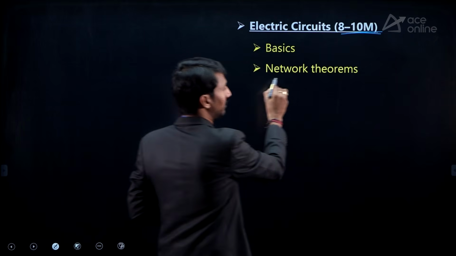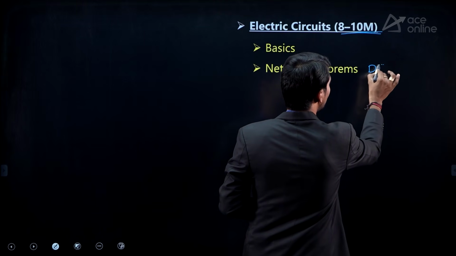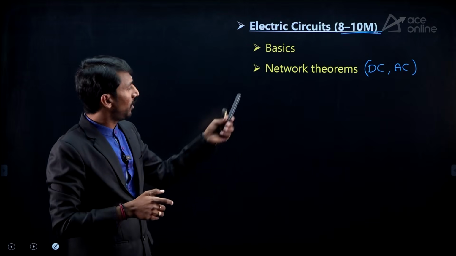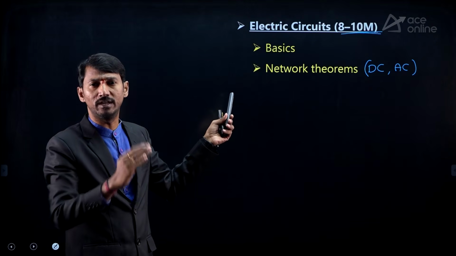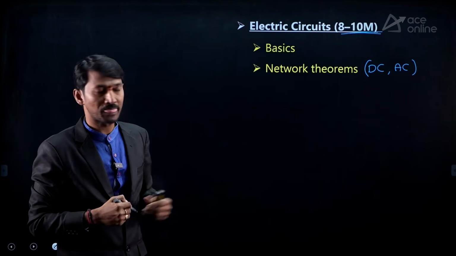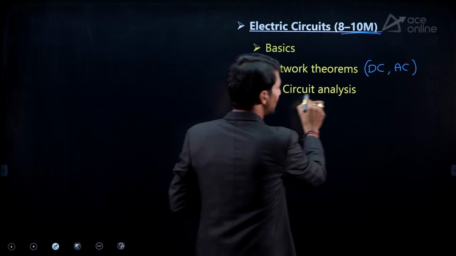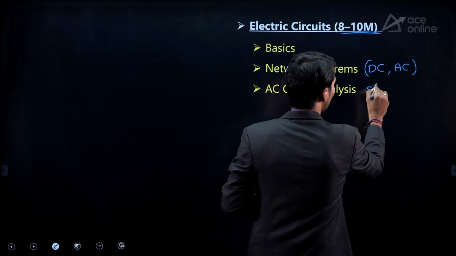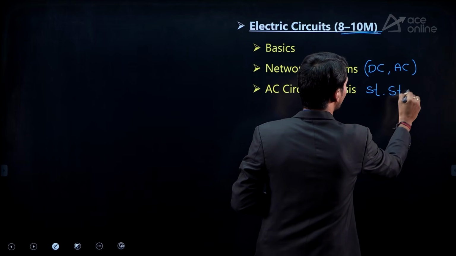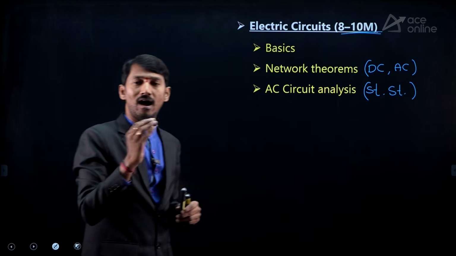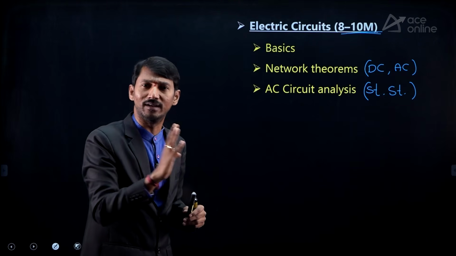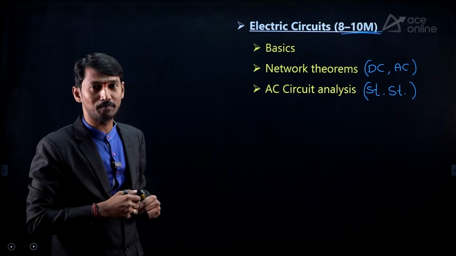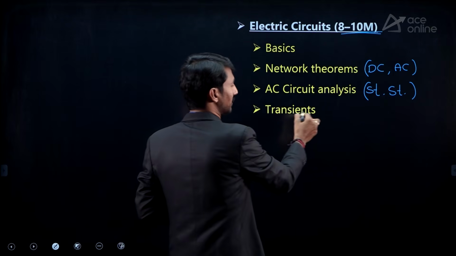After that, network theorems. In this, DC theorems are there, AC theorems are also there. If you follow this, here also approximately 2 to 3 marks or 1 or 2 marks may be there. And after that, AC circuit analysis, that is steady state analysis: RLC, pure resistor, pure inductor, or RL, RC circuits, resonance topic, everything will be there. After that, transients.